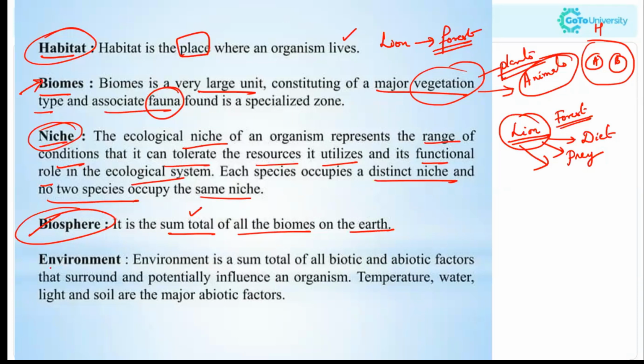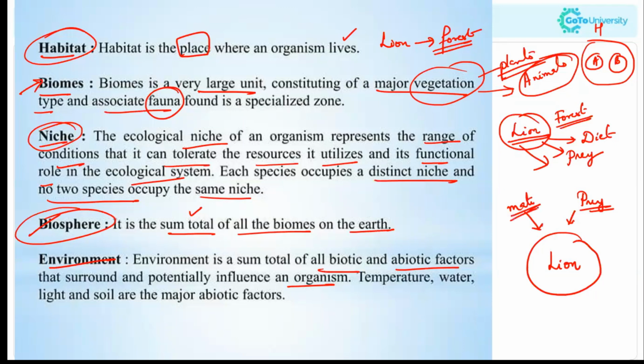Now coming to the last term, environment. We are clear with the previous terms, right? Environment is the sum total of all biotic, that is living, and abiotic factors that surround and potentially influence an organism. Considering the lion as an organism, the biotic factors are the prey, the food they depend on, the mates, the organisms breeding with that animal, the progeny, the kids that the lion is going to have, and the enemies or the competitors.